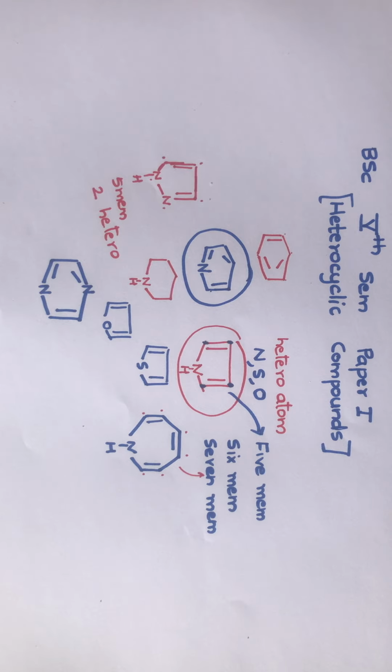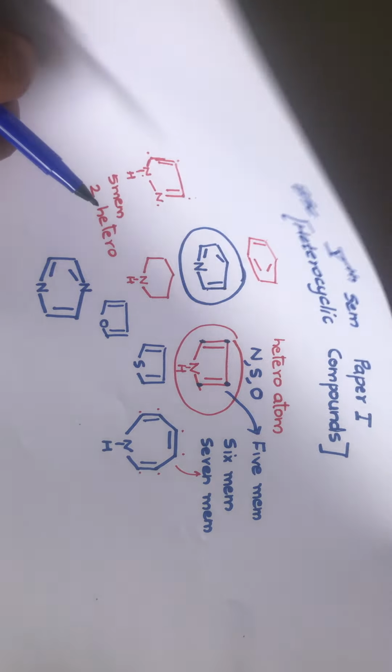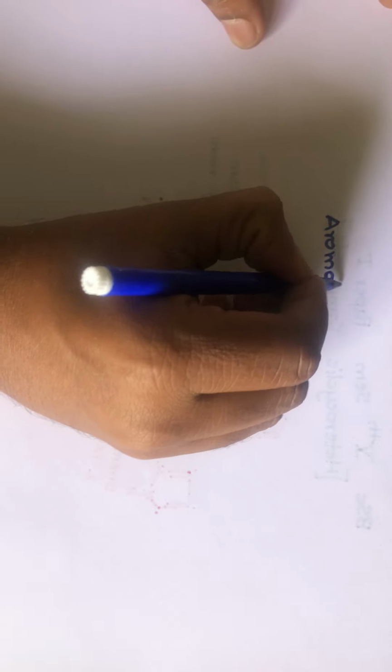Okay. So there is another way of classifying these heterocyclic compounds, based on whether they are aromatic or not. So we can classify them into aromatic heterocycles and non-aromatic heterocycles. Let us see what we mean by this aromatic character, or what is this aromaticity.